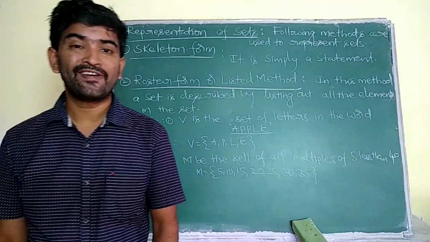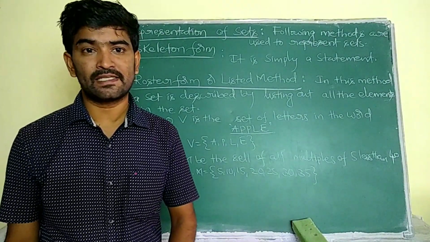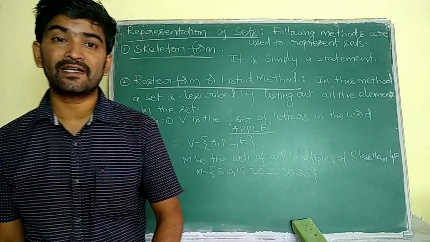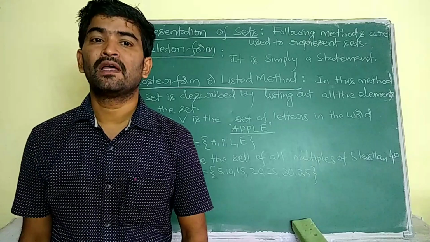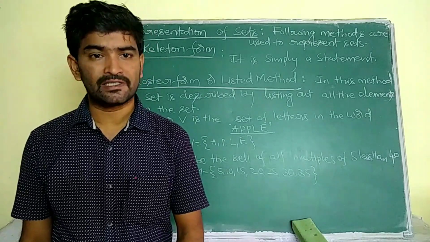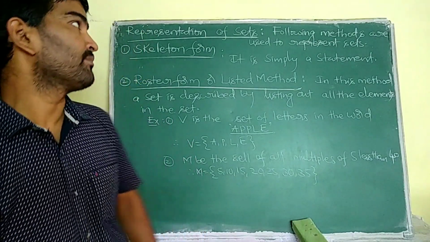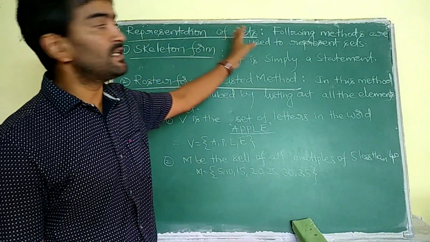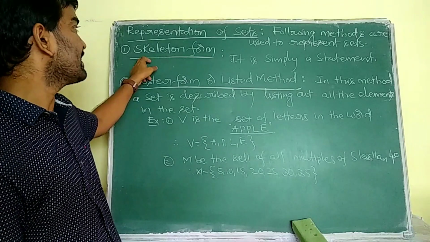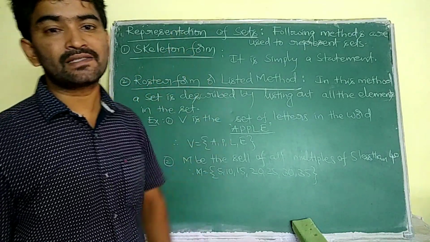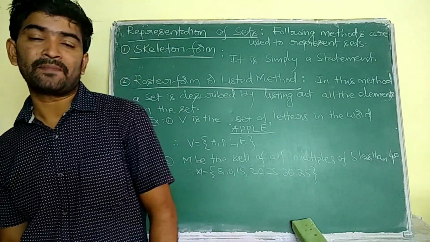Okay. Now we will discuss how to represent sets. Actually, sets are represented in 3 different methods, but in many textbooks they tell us only 2 methods. Now we will discuss all 3. The following methods are used to represent a set. The first one is the semantic form, also known as the statement form.